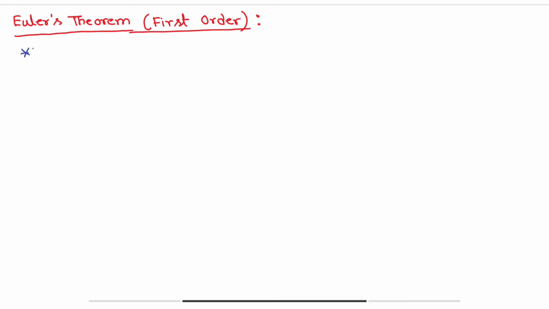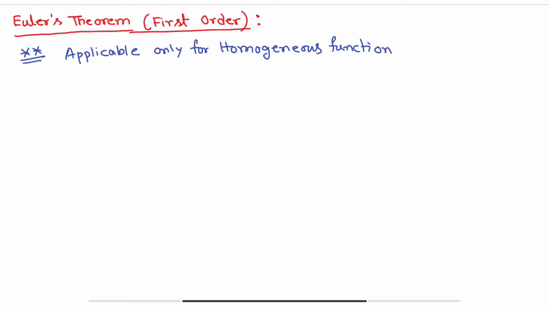Remember, Euler's theorem is applicable only for homogeneous function. Clear? You cannot apply Euler's theorem for a non-homogeneous function. So it is applicable only for homogeneous function. Okay. Now what is the theorem?